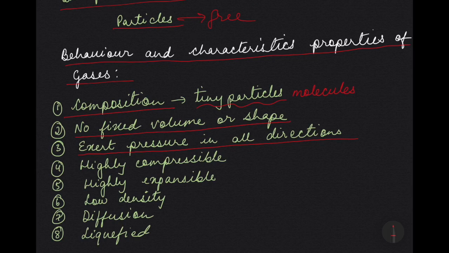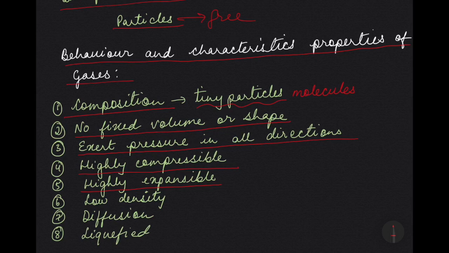Next, gases are highly compressible. Why? Because they have large intermolecular spaces between them, so they can be brought very close together. That means they can be compressed when pressure is applied. So when they are brought together, what happens to the volume? The volume also decreases.